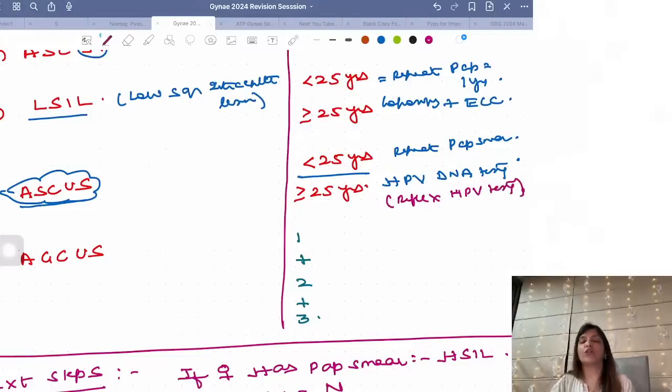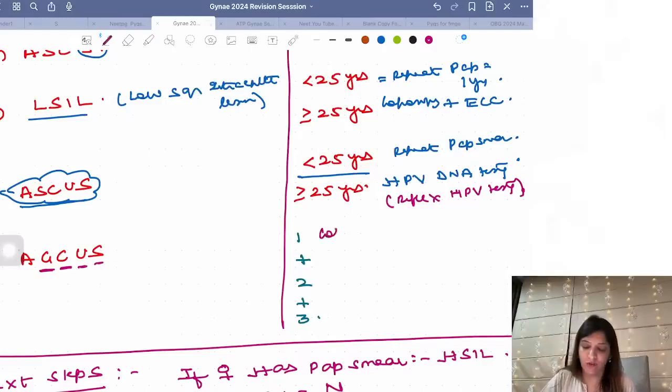Now, if your histopathologist says that there is no problem in the squamous cells, I am seeing atypical glandular cells of unknown significance. If you are getting atypical glandular cells of unknown significance, either it can be a cancer of the cervix.